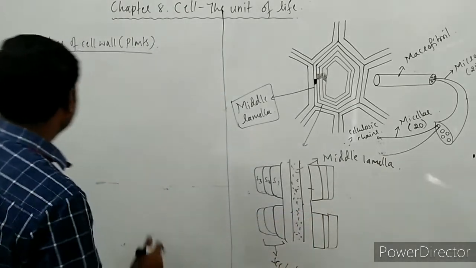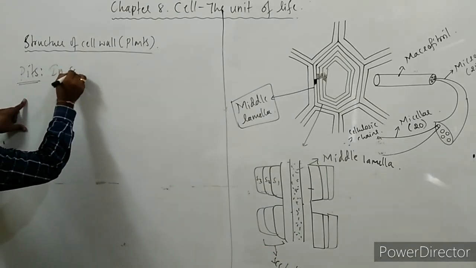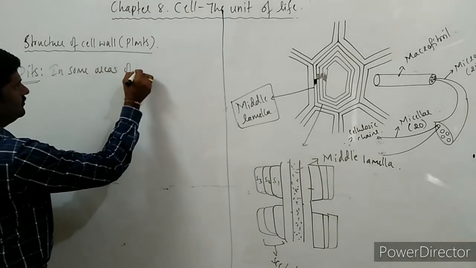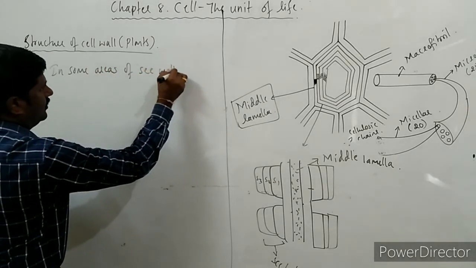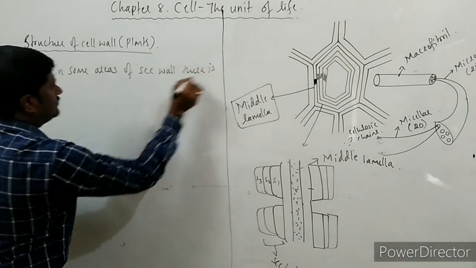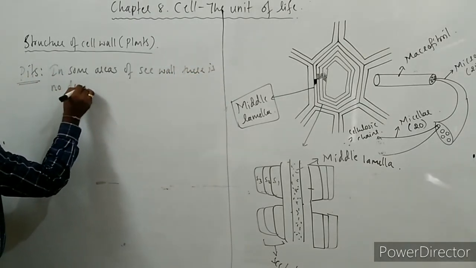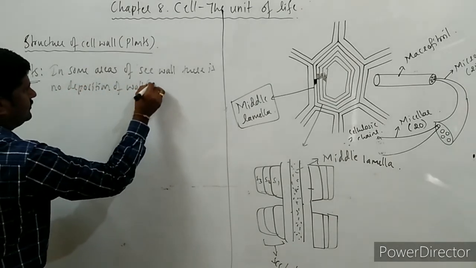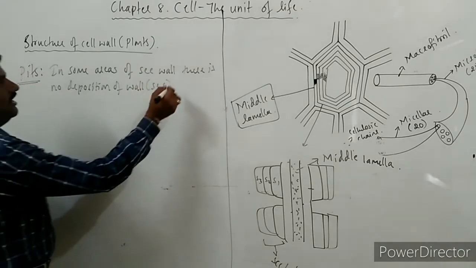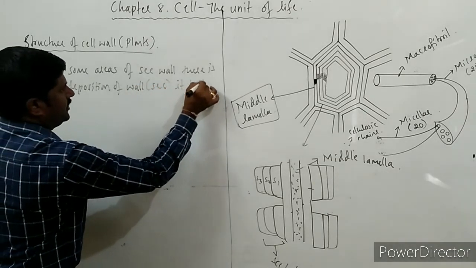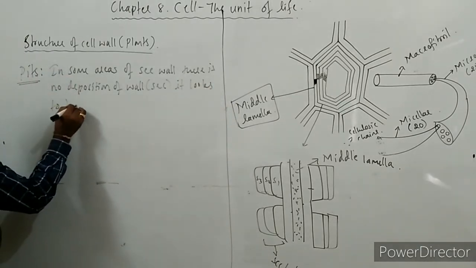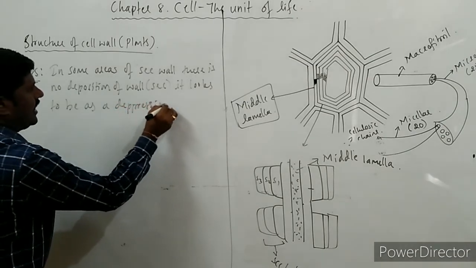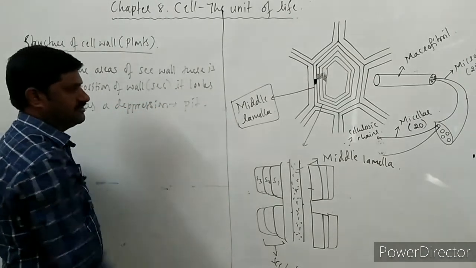Is it very clear? So in some areas of the secondary wall there is no deposition of wall, that is secondary wall, and it looks like a depression, and that depression is called a pit.